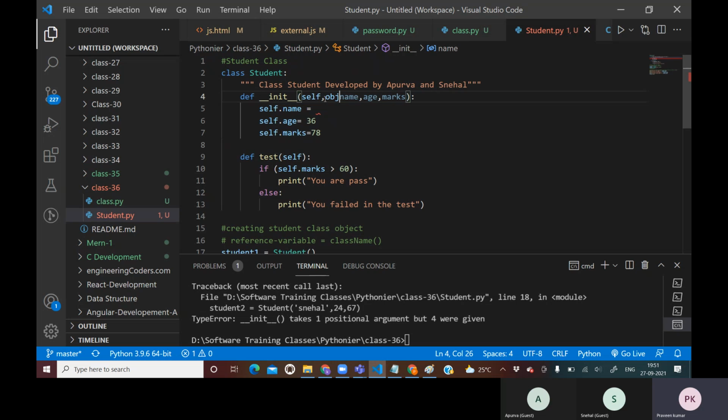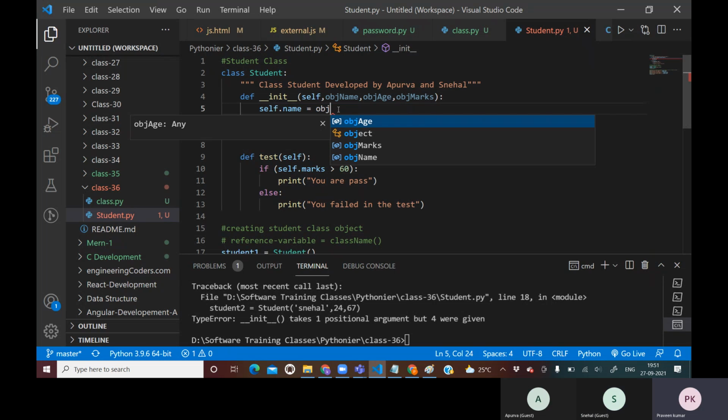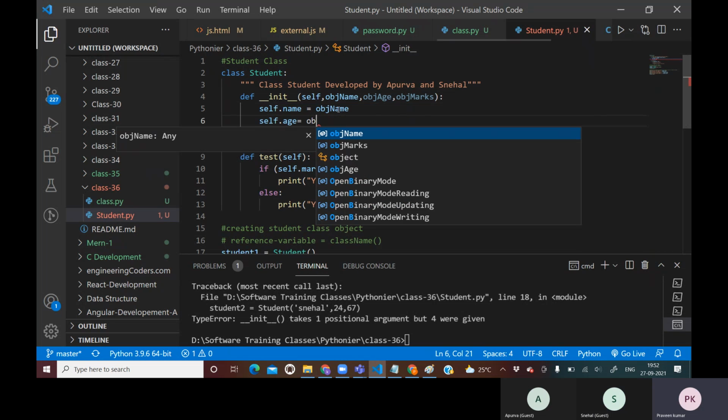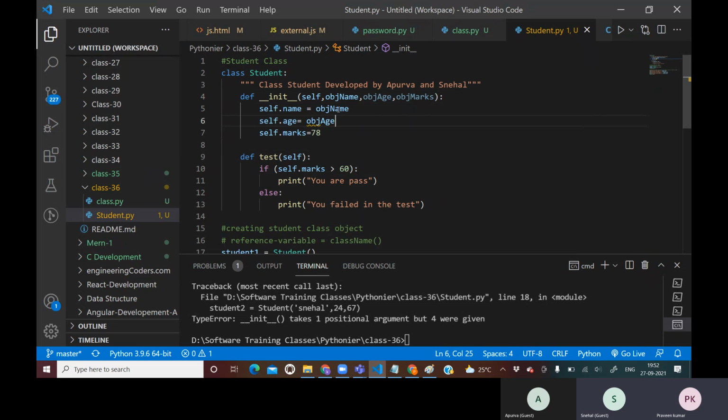I will call it obj name, obj age, meaning the age variable passed at the time of object creation. So self dot name is going to be equal to object name, self dot age equal to object age, and self dot marks equal to object marks. Is it clear?